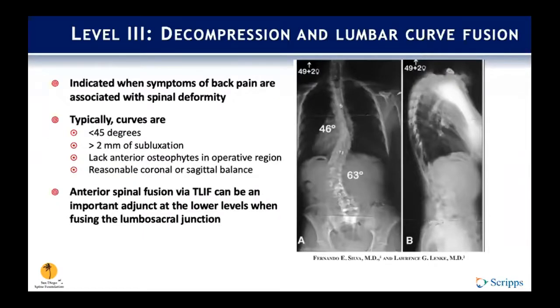So bumping up our level to decompression and lumbar curve fusion. This is indicated when patients report symptoms of back pain associated with their spinal deformity. Typically, curves are less than 45 degrees. There may be greater than 2 millimeters of subluxation. Importantly, there needs to be a lack of anterior osteophytes in the operative region to allow for correction, and again, quote unquote, reasonable coronal or sagittal imbalance. So this would include anterior spinal fusion via TLIF, which can be an important adjunct at the lower levels when fusing the lumbosacral junction specifically.